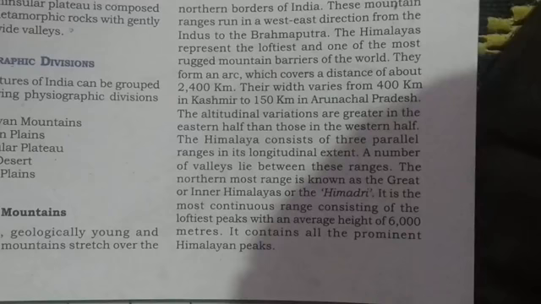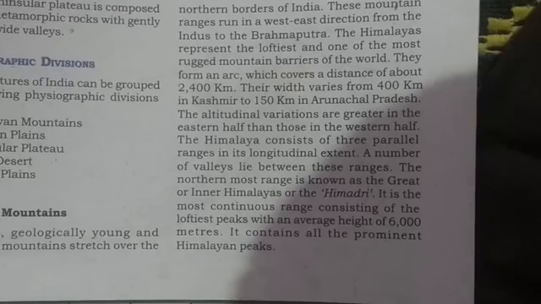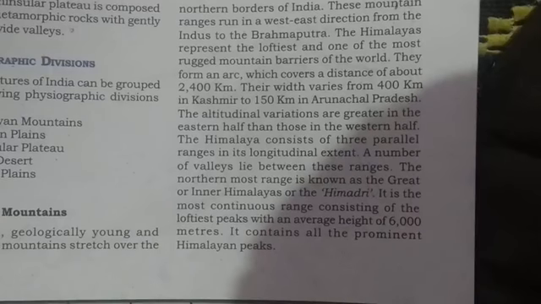They form an arc which covers a distance of about 2,400 kilometers. These mountains form an arc starting from the river Indus and ending at the river Brahmaputra, about 2,400 kilometers. If we talk about the width, its width is 400 kilometers in Kashmir and 150 kilometers in Arunachal Pradesh.